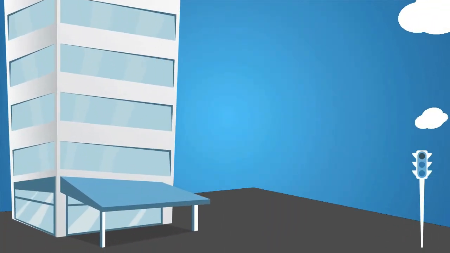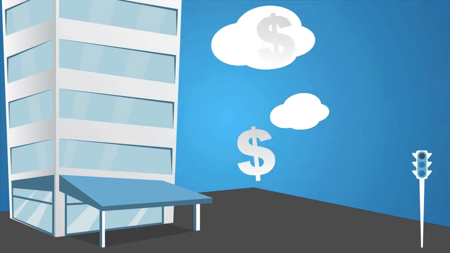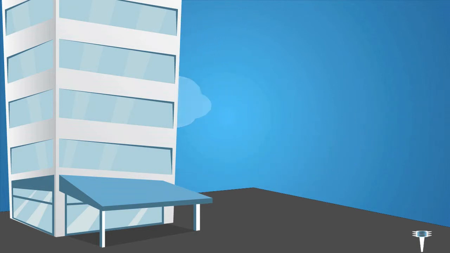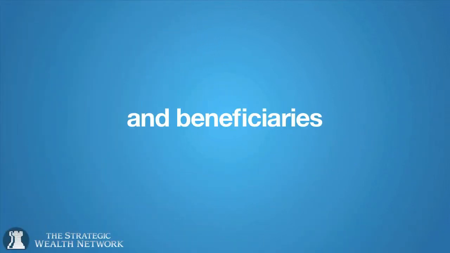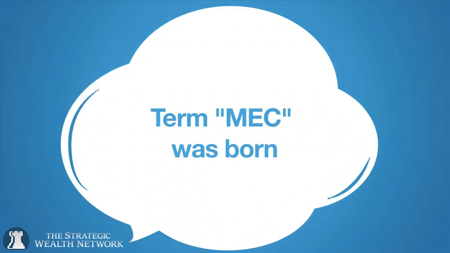These two laws were in direct response to an overwhelming amount of cash being injected into single premium and universal life contracts during the late 70s. These contracts were being used as tax shelters instead of their intended use, protecting assets and beneficiaries from income loss. With the passing of these two laws, the term MEC was born.